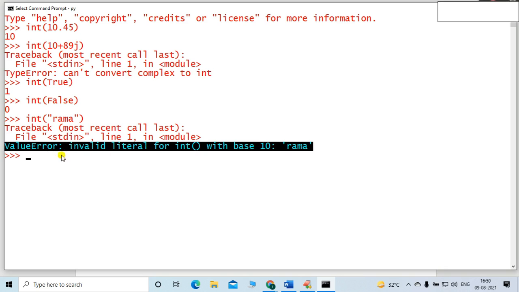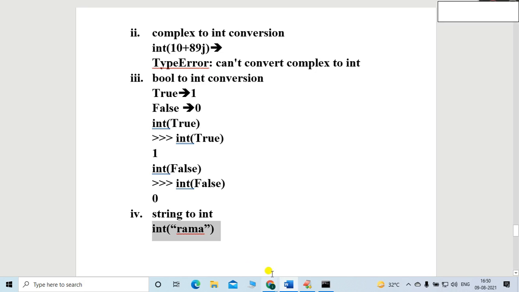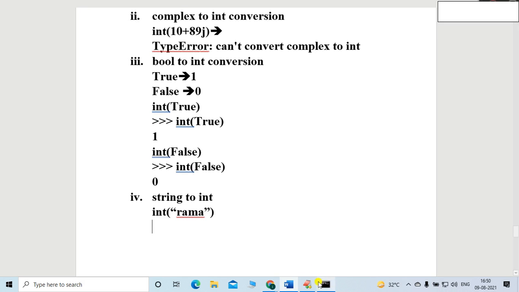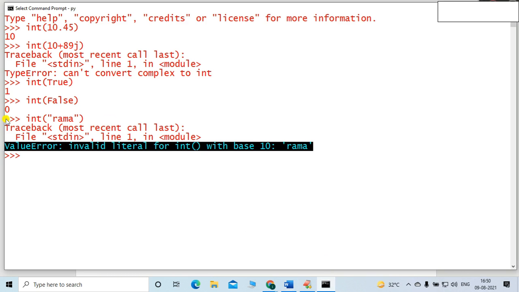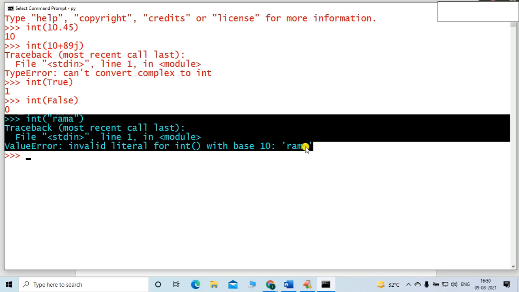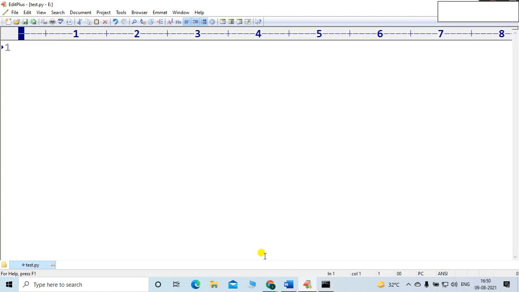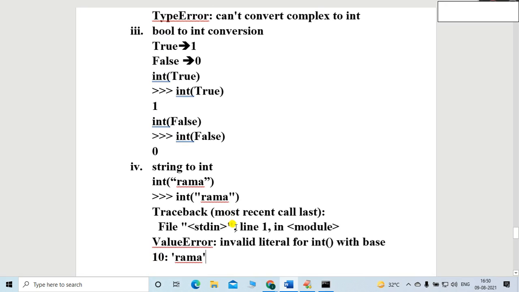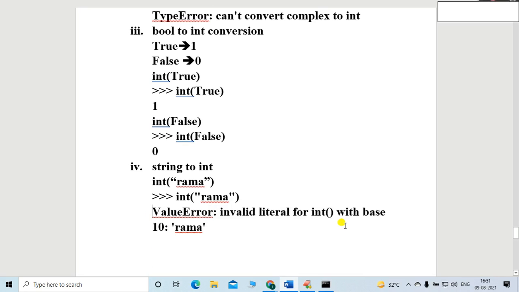That's why what's the error? Value error, invalid literal for int. So it is invalid, right? I will mention the same thing here. So it will create which error, friend? What's the name of the error? It's the value error, friends, as you can see. So simply to understand, it's the value error, friends, with base 10, right?